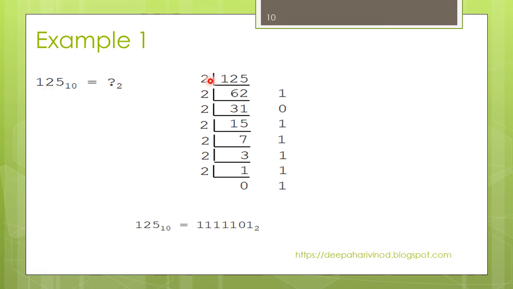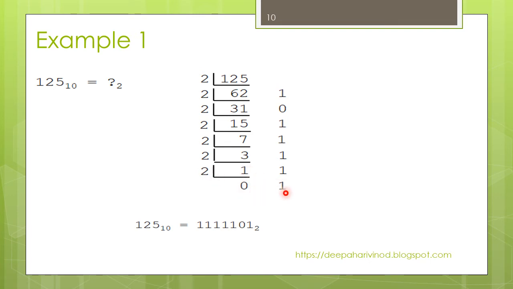So I have chosen successive division, dividing by 2, since we need to convert decimal to binary. 2 6s are 12, no remainder. 2 2s are 4, 1 remainder, 2 3s are 6, 2 1s are 2, 0 remainder, 2 1s are 2, 1 remainder, so it becomes 11 here, 2 5s are 10 and 1 remainder, 2 7s are 14, 1 remainder, 2 3s are 6, 1 remainder, 2 1s are 2, 1 remainder, 2 zeros are 0, 1 remainder comes here.